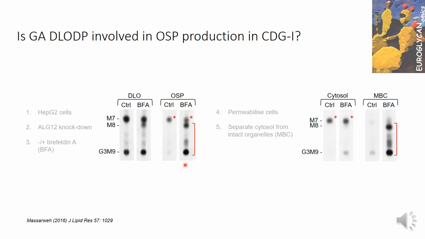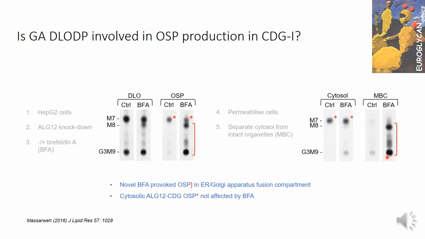When we permeabilize the cell membranes of these cells, we find that the truncated oligosaccharide phosphate, as expected, is found in the cytosolic compartment, whereas the BFA elicited oligosaccharide phosphates are in the membrane-bound compartments or in the Golgi ER fusion compartment.